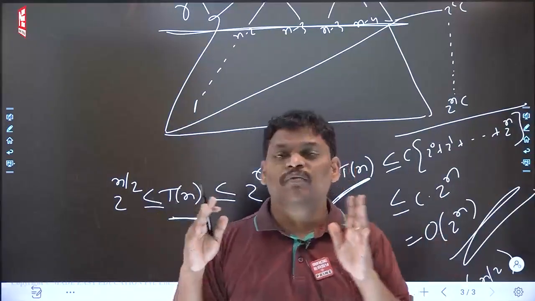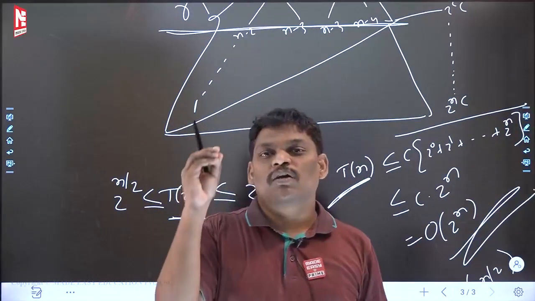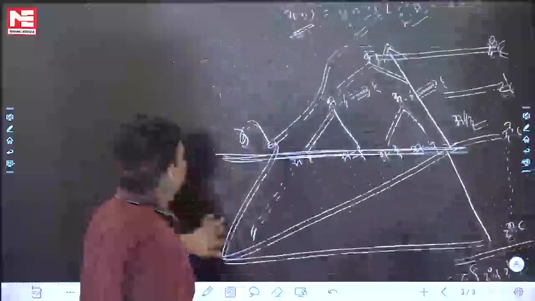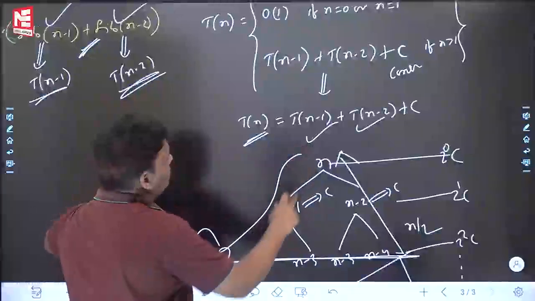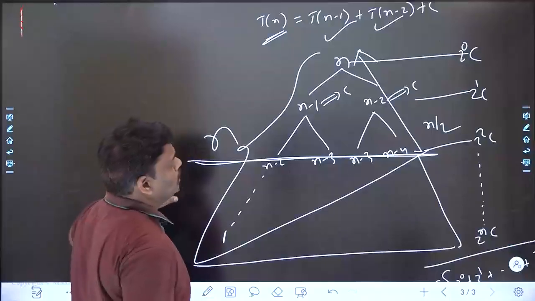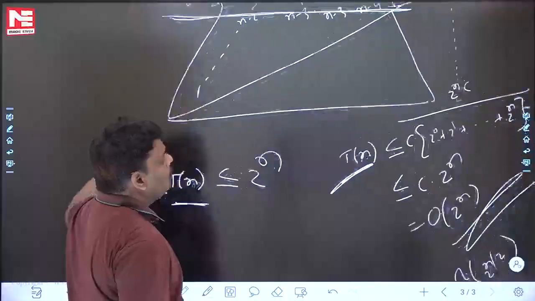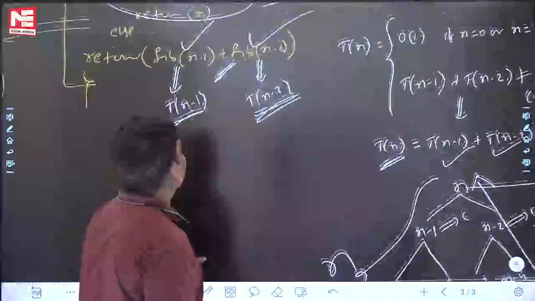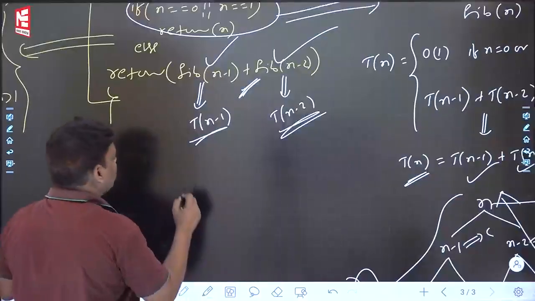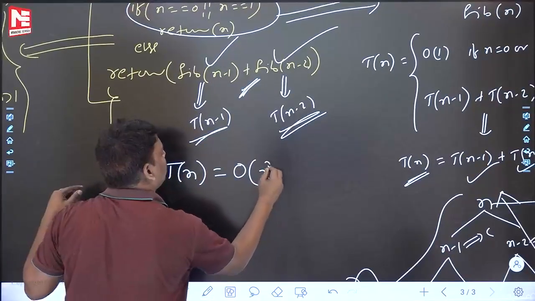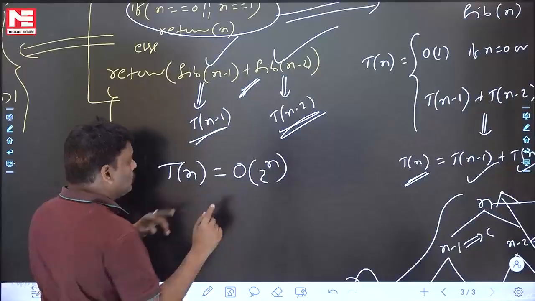But one thing, for now I am concluding: to find the time complexity of any recursive program, write the recurrence relation for the time like this. Write the recurrence relation and solve it using any one of the methods, recursion tree method, substitution method, whatever method you feel. Finally, to this problem, can you say the final answer? To this recursive program, what is the time complexity? Time complexity Tn is equal to big O of 2 power n. It will be there in the options. If it is not there, it may be there.